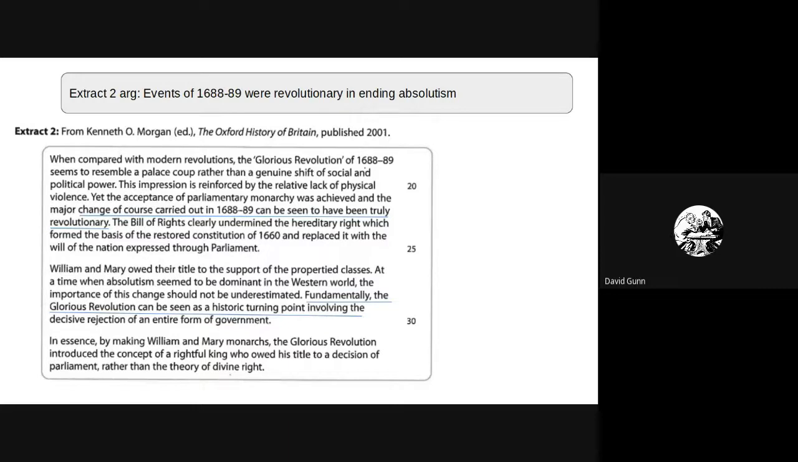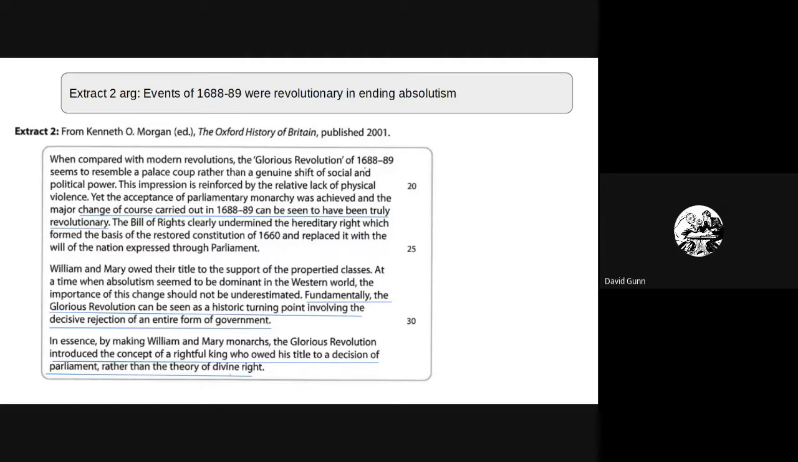The next key quote that I've pulled out is this one. Fundamentally, the Glorious Revolution can be seen as a historic turning point involving the decisive rejection of an entire form of government, a historic turning point. And then finally, the Glorious Revolution introduced the concept of a rightful king who owed his title to a decision of Parliament rather than the theory of divine right.